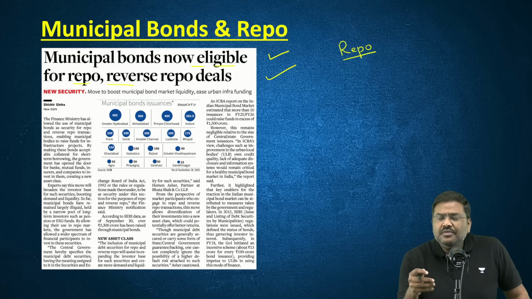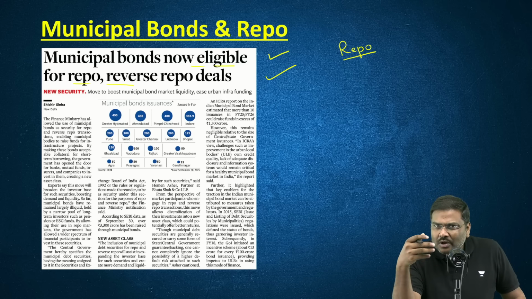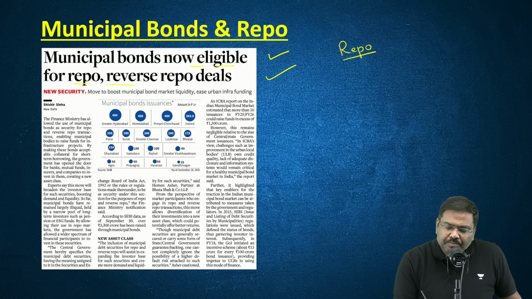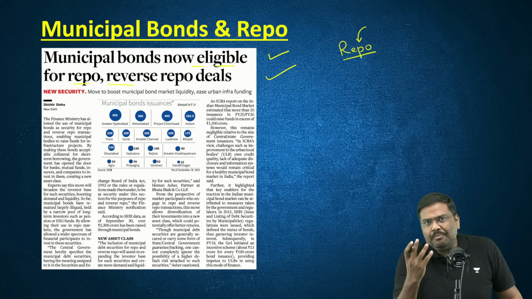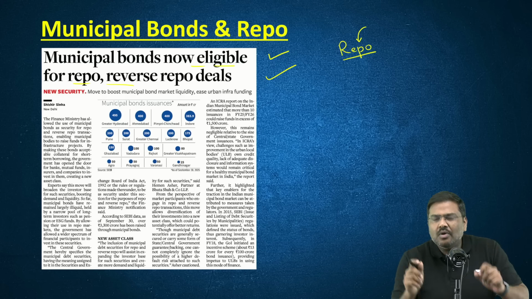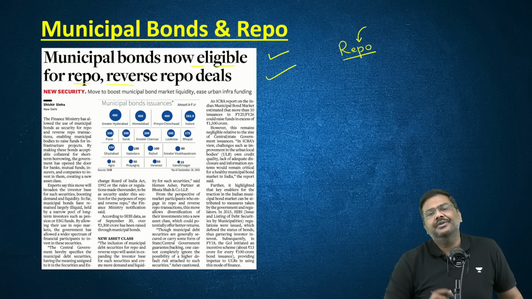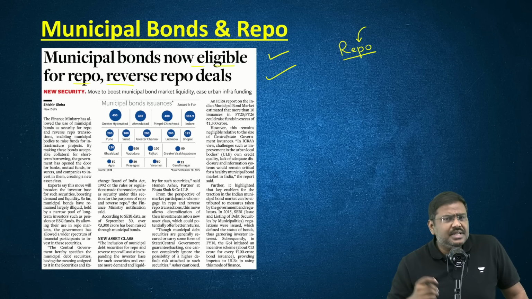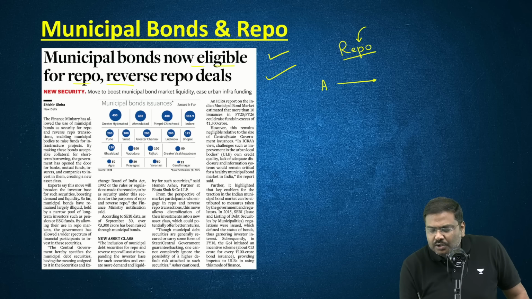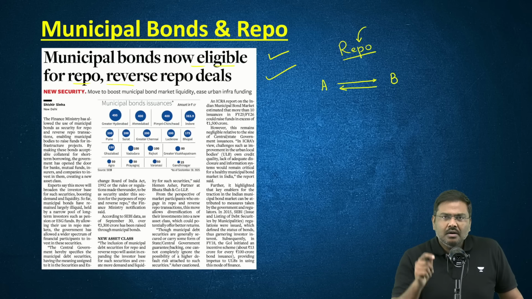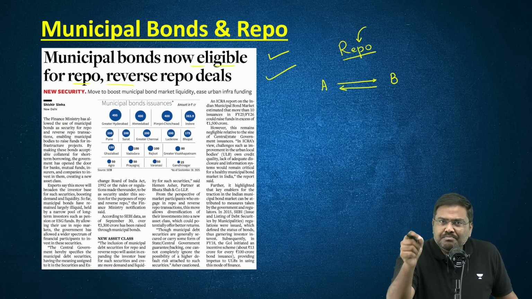One of the important functions of Reserve Bank of India, if at all you have studied this, will be the monetary policy. Under the monetary policy, the most important policy tool used by RBI is repo. But please understand this, repo is a short form of a terminology called repurchasing order. What is this repurchasing order? Repurchasing order simply means one party will sell the asset to another party with the promise of repurchasing the asset on a specific date at a specific price.